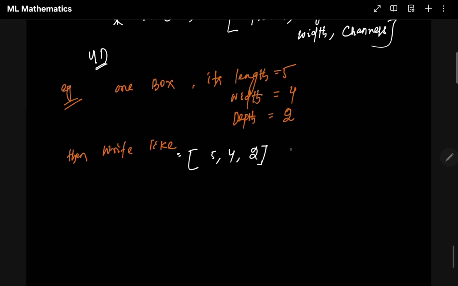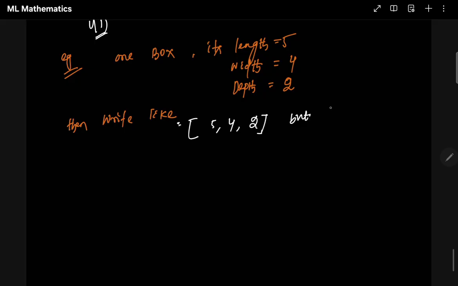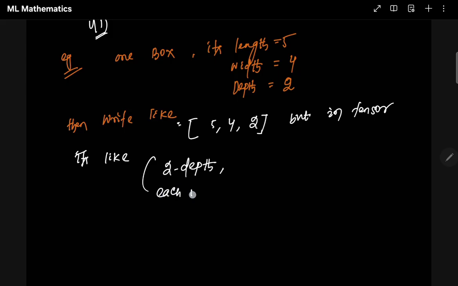But there is a catch here. In a tensor, it's actually like 2 depth, each with 5 rows and 4 columns.